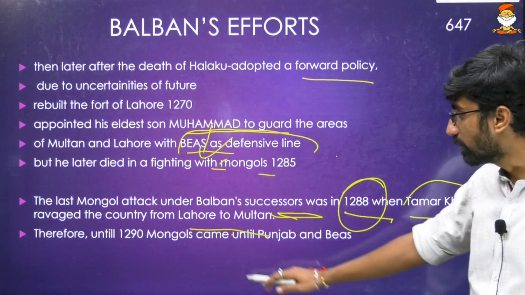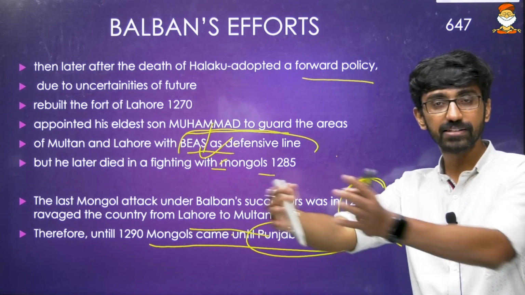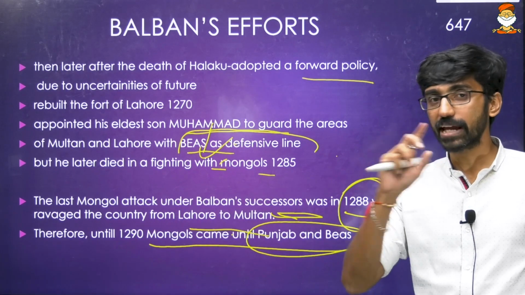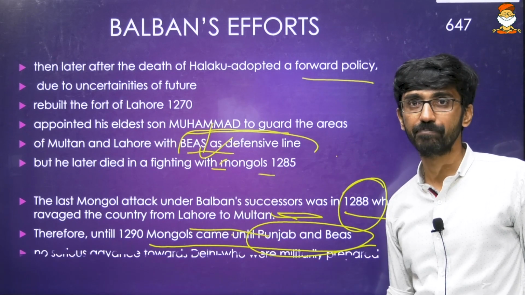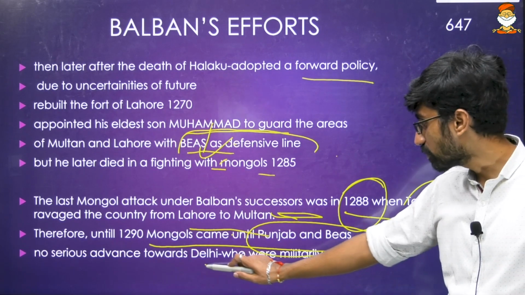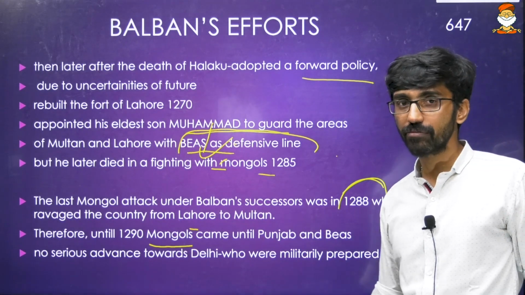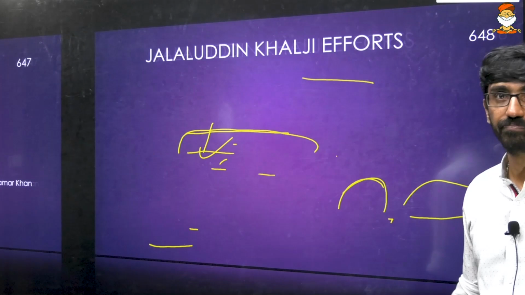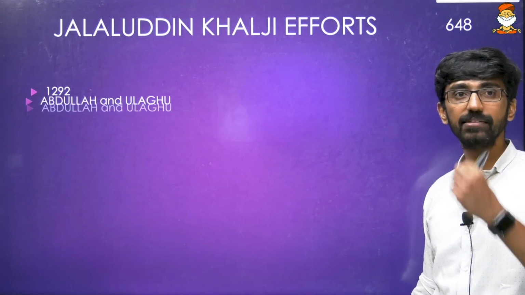Okay, therefore until 1290 the Mongols came until Punjab as well as the Beas river. There was no serious threat to Delhi, but they came until Beas. They kept on progressing towards Delhi. Again, no serious advances towards Delhi, and Delhi was also militarily prepared because they knew the threat of the Mongols at that point of time. In Jalaluddin Khalji, 1292, his efforts we can see.